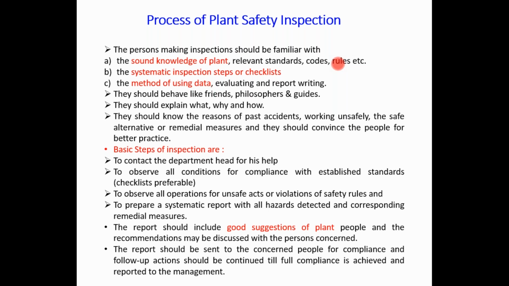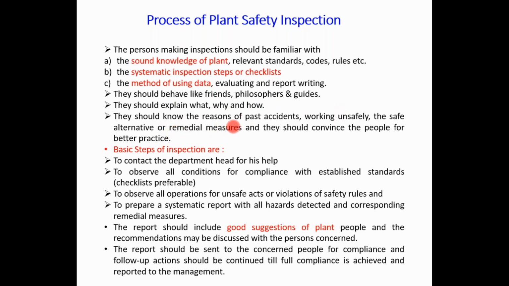The method of using data, evaluating, and report writing, etc. should be done by the responsible person. They should behave like friends, philosophers, and guides. They should explain what, why, and how. They should know the reasons for past accidents, working unsafely, and the safe alternatives or remedial measures, and they should convince the people toward better practice. So both people, especially the inspectors and the person who is going to face the statutory inspection, should know all these things in detail.